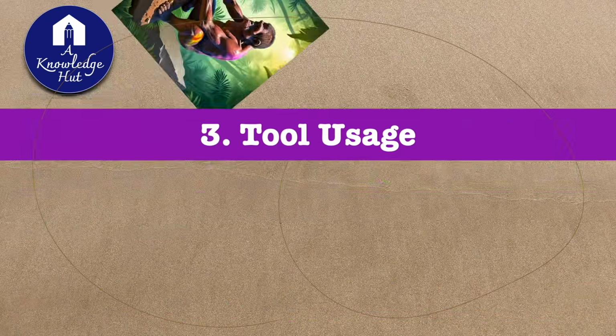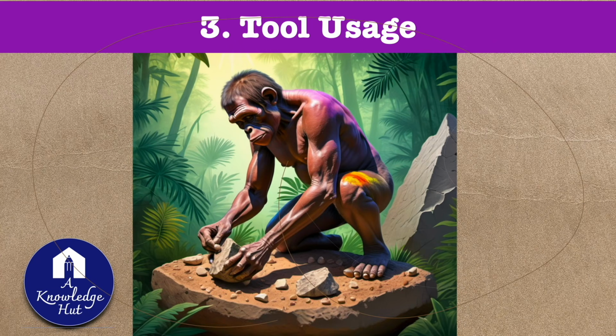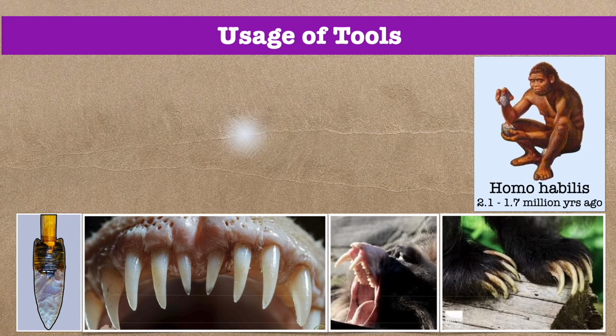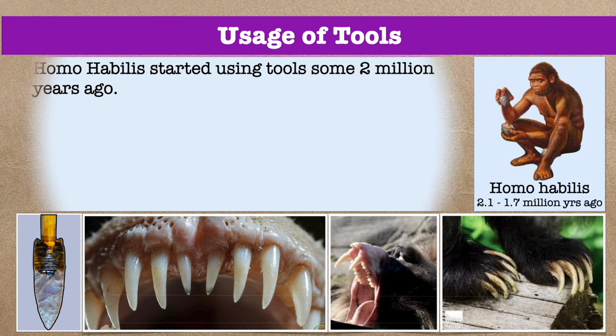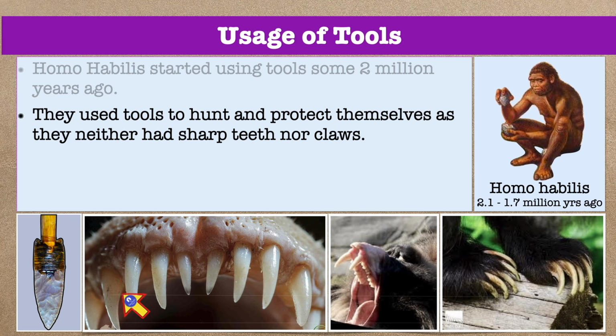Bipedalism and control of fire were two landmark adaptations. The usage of tools was another path-breaking innovation. Homo habilis started using stone tools some 2 million years ago. They used tools to hunt and protect themselves, as they neither had sharp teeth nor claws.